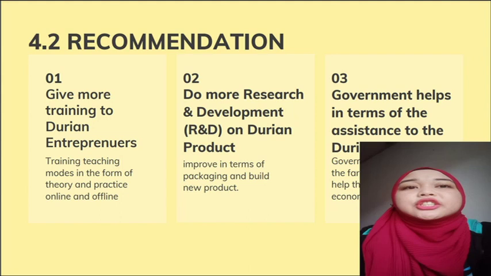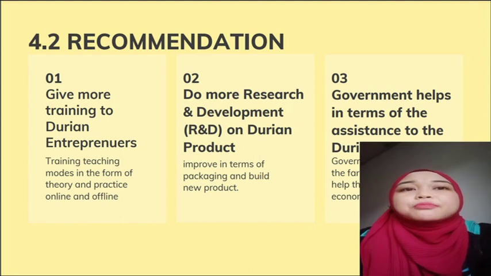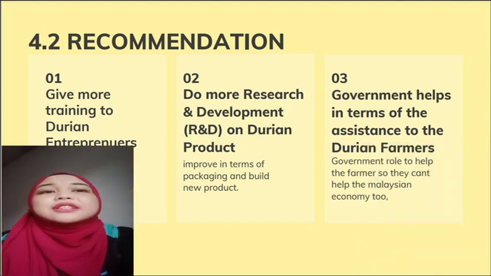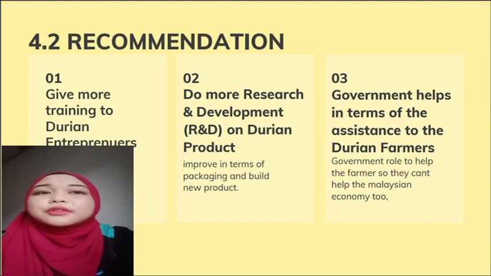The next recommendation is to do more research and development (R&D) on durian products, to improve packaging and build new products. And the last recommendation is government help in terms of assistance to durian farmers, where the government's role is to help the farmers so they can help the Malaysian economy too.